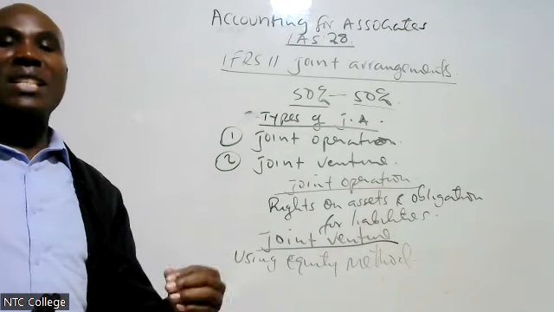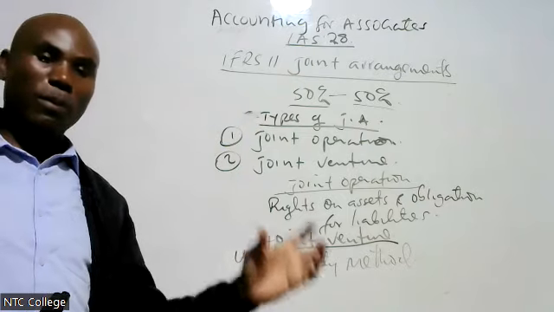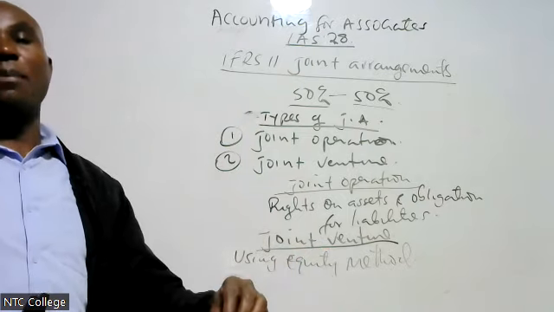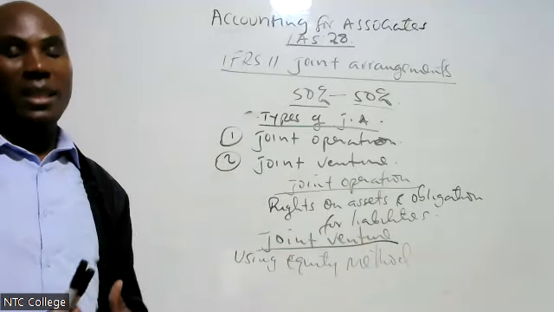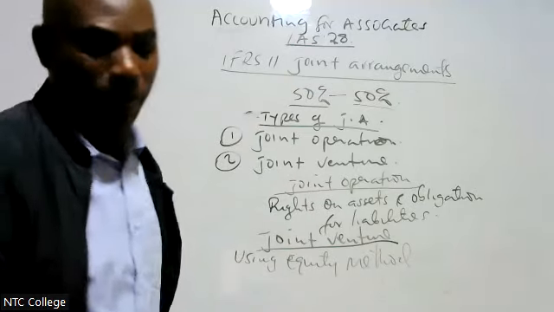Thereafter, we adjust it with post-acquisition profits and reserves, less impairment loss, less unrealized profit in joint venture.